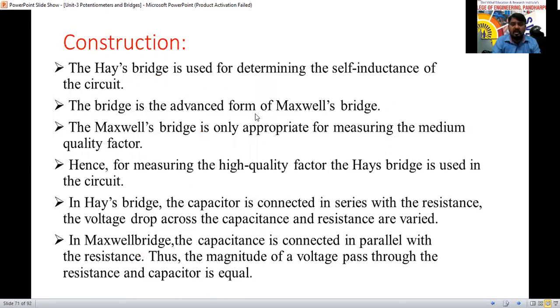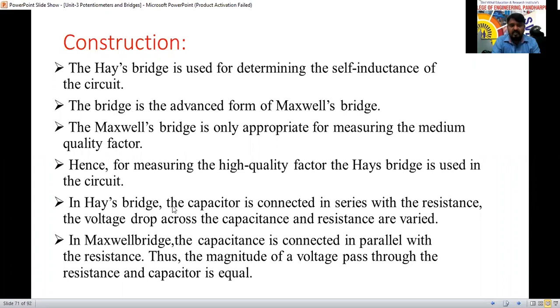The bridge is an advanced form of the Maxwell bridge. The Maxwell bridge is only appropriate for measuring the medium quality factor. Hence, for measuring the high quality factor, the Hayes bridge is used in the circuit here. Up to here, it is clear.